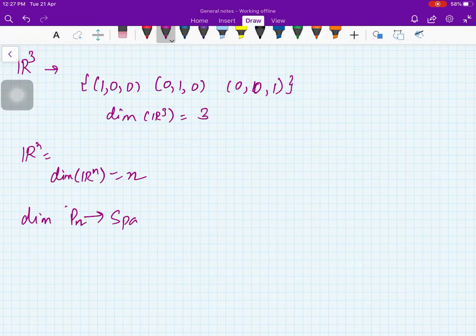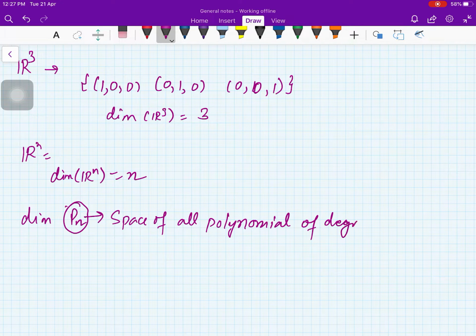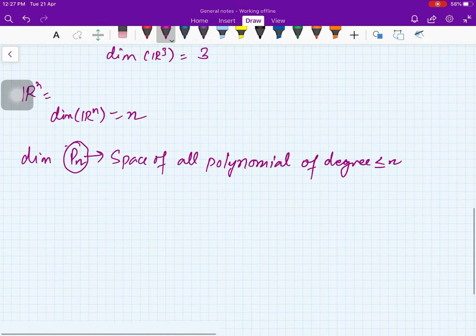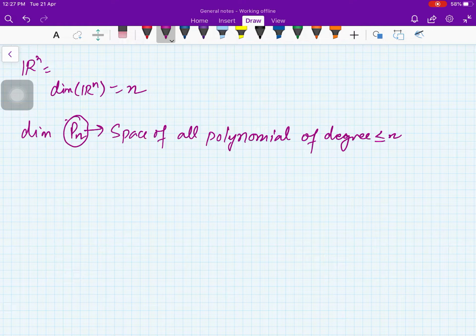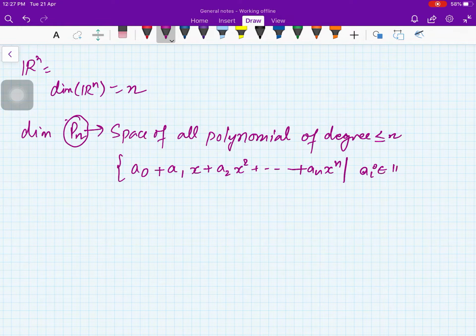Now let us look at the dimension of the space Pn. What is Pn? Pn is the space of all polynomials. Most of you must say that the dimension of Pn is n, but that is not true. So Pn is the space of all polynomials of degree less than or equal to n. Now let us look at one of the bases. So the elements in the space look like a0 plus a1x plus a2x square plus so on, an x raised to power n, where the ai's are real numbers.